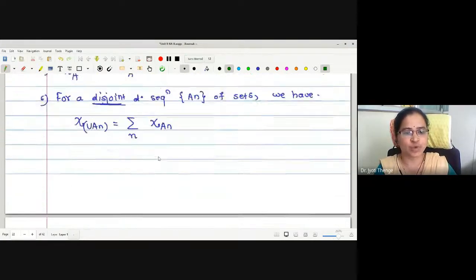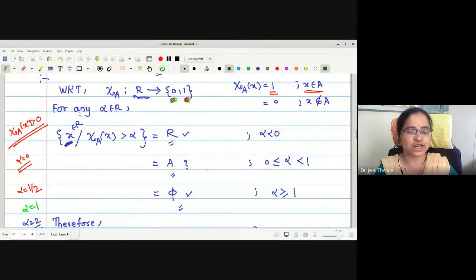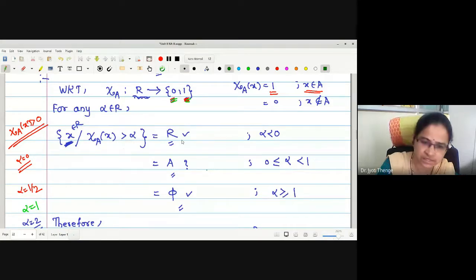We have seen these important properties, and we have proved that for any set A of real numbers, the characteristic function chi of A is measurable if and only if A is measurable. To prove this statement, first we have found a subset of the domain, the collection of all x in R such that chi of A of x is greater than alpha.